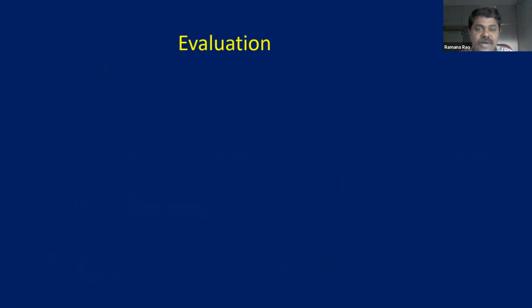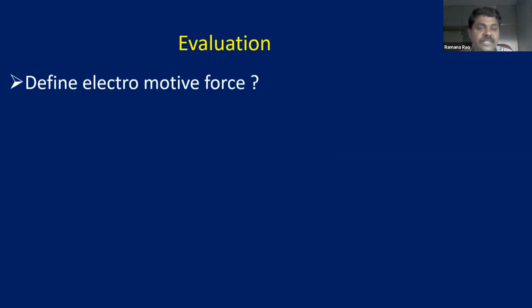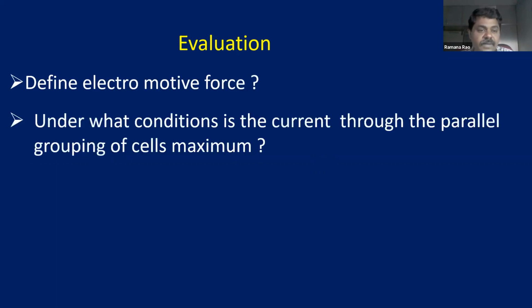So let us try to answer these questions, children. You can answer all these questions after the completion of this class. You can go through the video again and answer the questions. Define electromotive force. What is EMF? Under what conditions is the current through the parallel group of cells maximum?